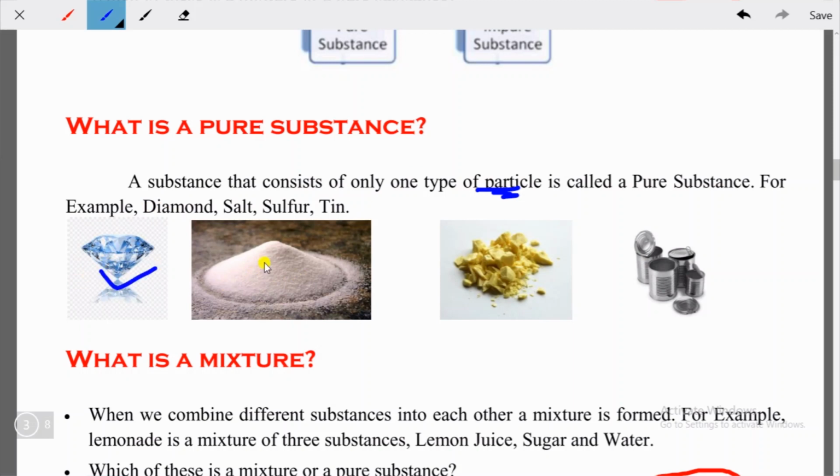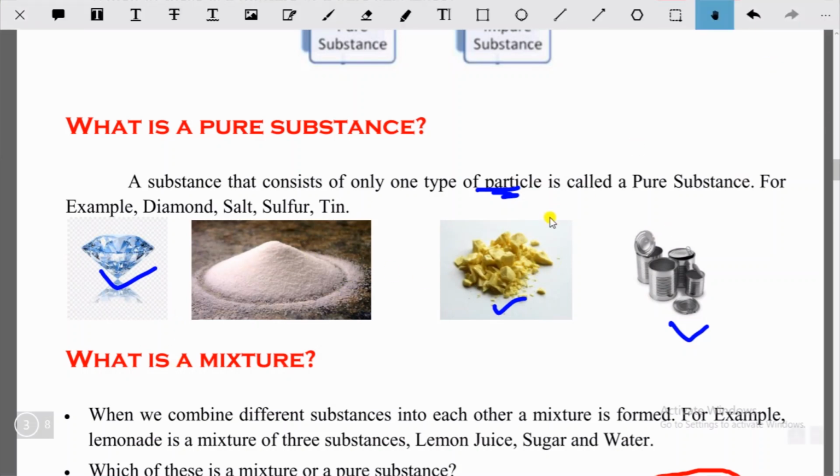Then you have salt. Salt is also composed of what? Only the particles of salt. Then you have sulfur. This is the picture of sulfur. This is the picture of tin. Okay, so all these are what? All these are composed of their respective particles. That means you will find only one type of particle inside each of the stuff that I am showing here. Okay, then you have what is mixture?